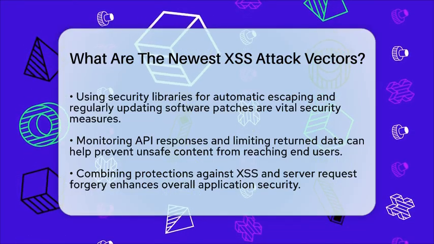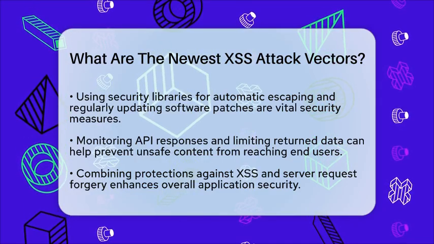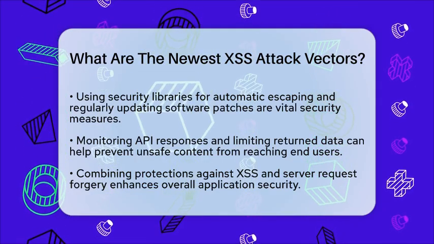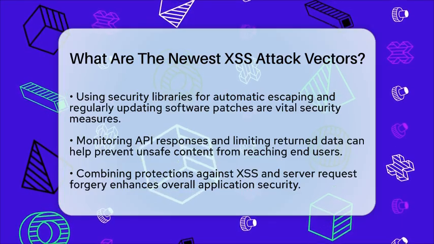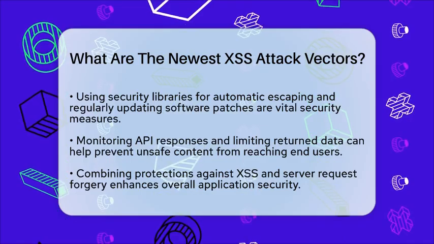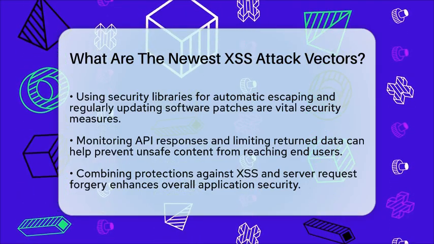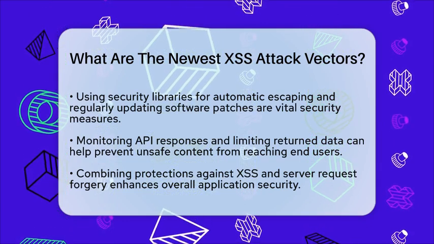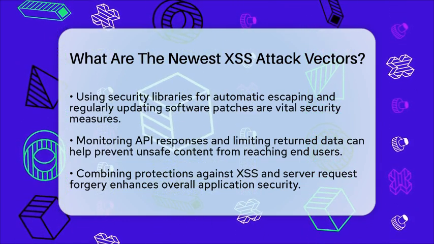Monitoring API responses and limiting what data is returned can prevent unsafe content from reaching users. Combining XSS prevention with defenses against server-side request forgery and other injection attacks creates a stronger shield. By following these backend security practices, developers can stay ahead of evolving XSS threats and keep websites and applications safer for everyone.